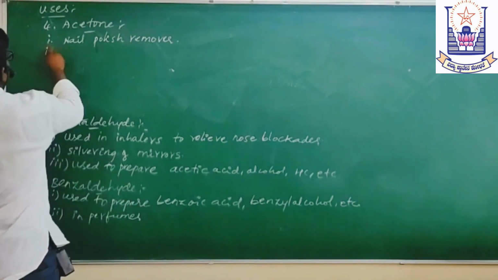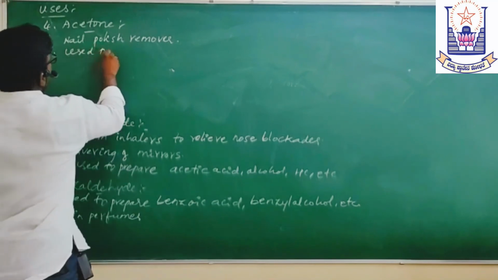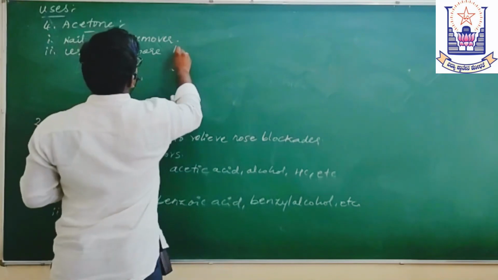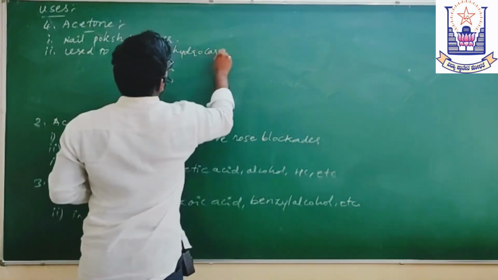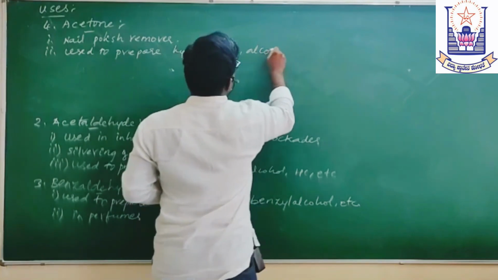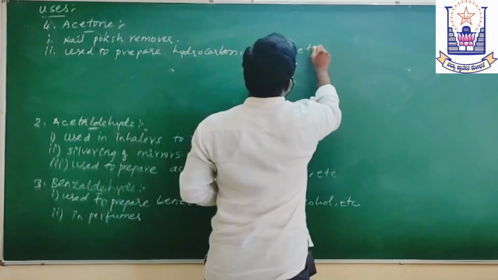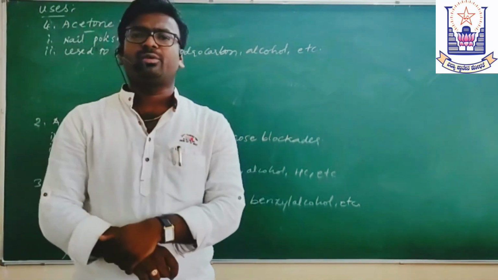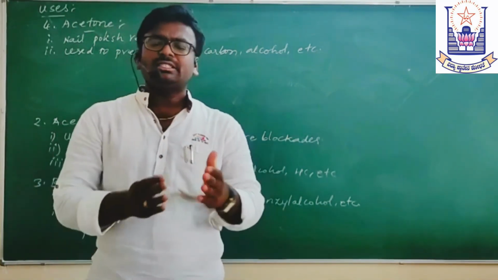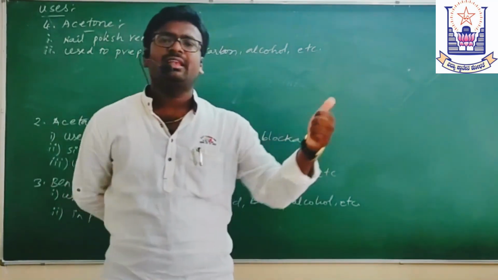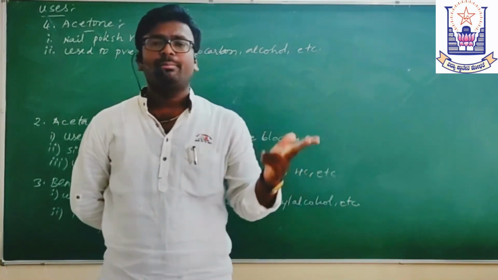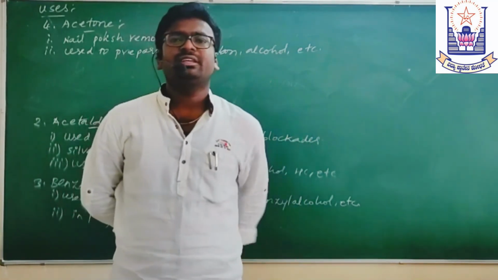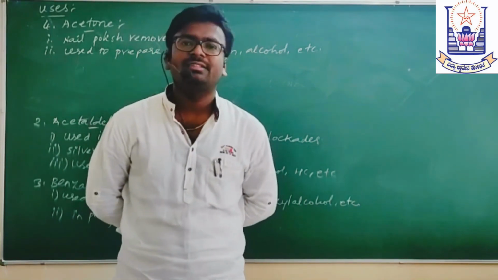It is used to prepare many other compounds, like hydrocarbons, alcohols, etc. This is all about the uses of some of the carbonyl compounds. So these many days we have discussed the nomenclature, isomerism, preparation, physical properties, chemical properties, and uses of the carbonyl compounds such as aldehydes and ketones.